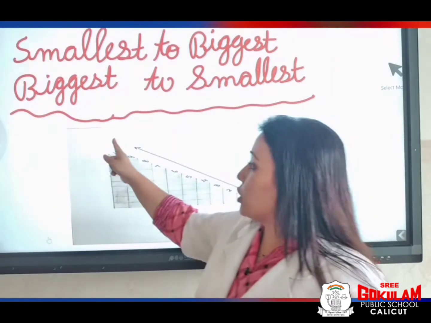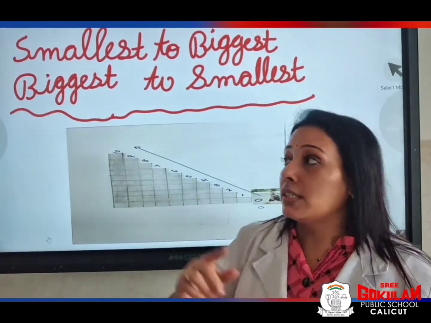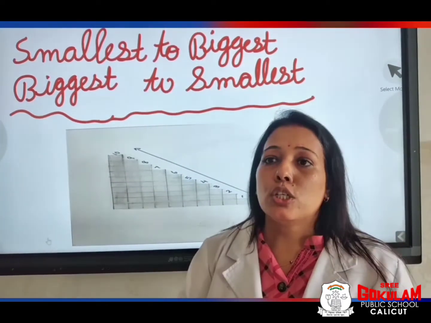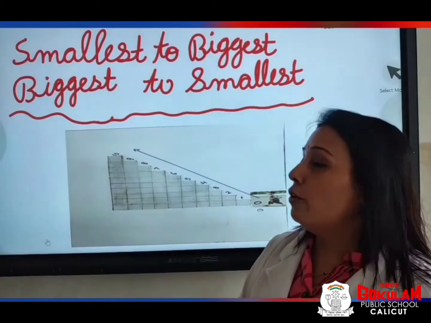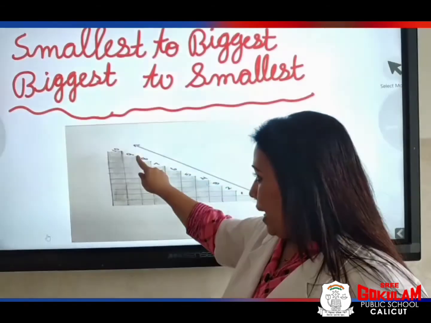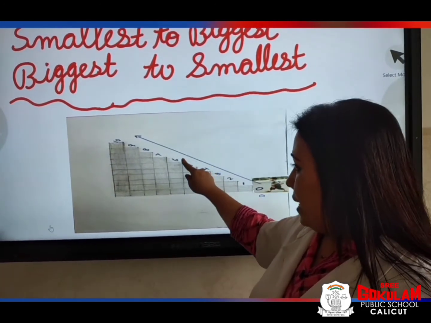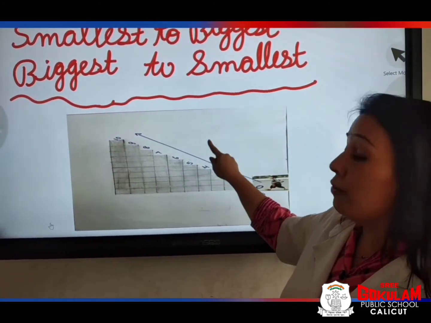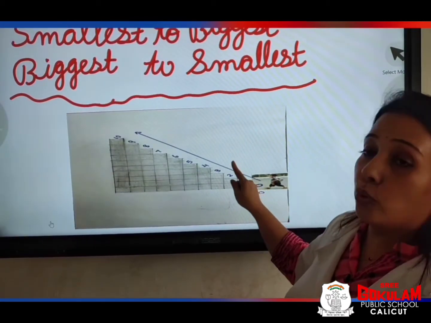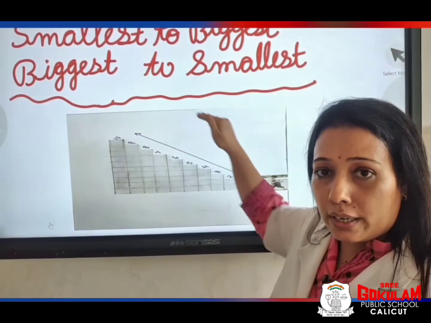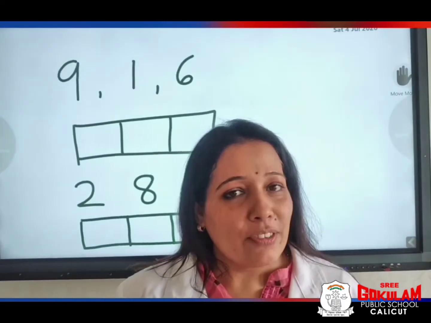Similarly, now he is at the top of the stairs. He wants to come down from step number 10. So, he will come down from 10 to 9, 9 to 8, 8 to 7, 7 to 6, 6 to 5, 5 to 4, 4 to 3, 3 to 2, 2 to 1. This order we call descending order. Okay, children, are you clear with this concept?